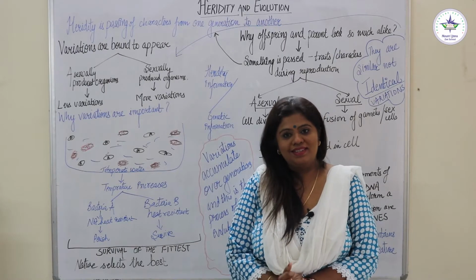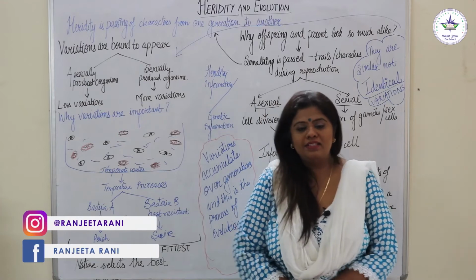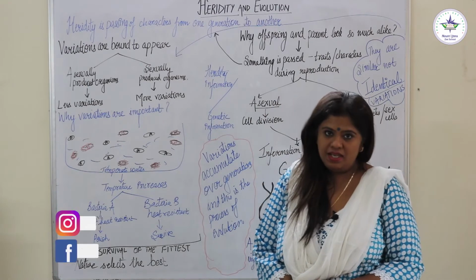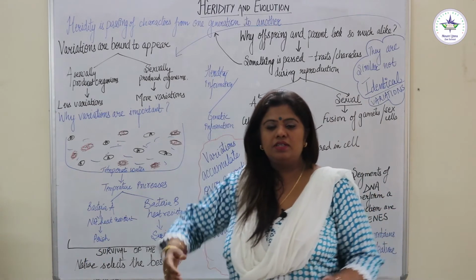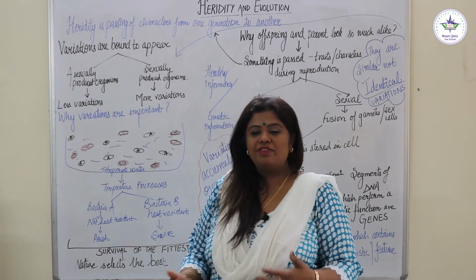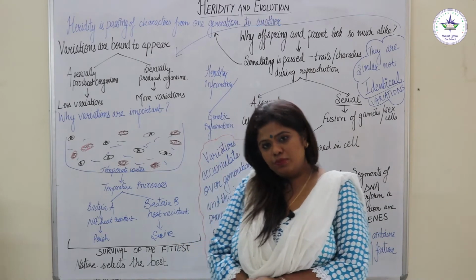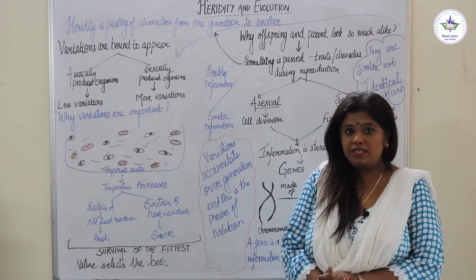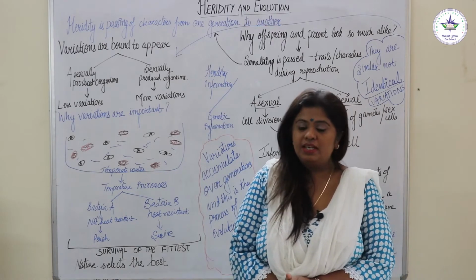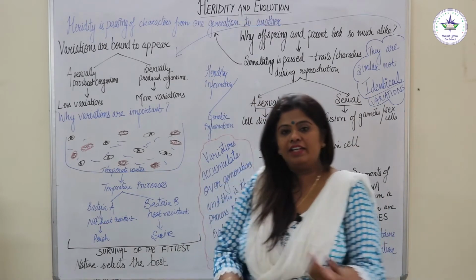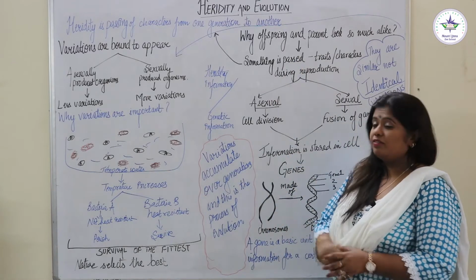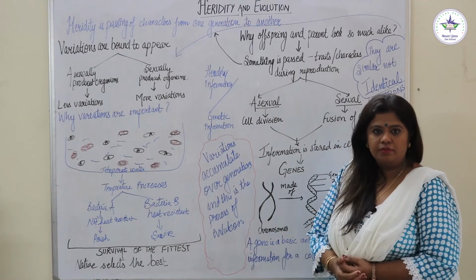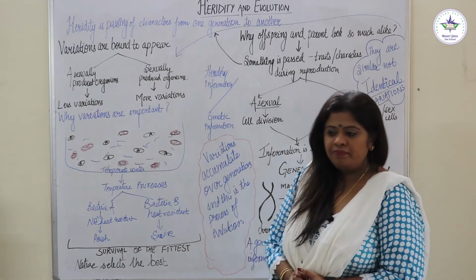Hello students. After completing the chapter Reproduction in Organisms and learning how reproduction took place and why variations were there, let's move to the next chapter, the fourth chapter of the biology of class 10th, that's Heredity and Variation. When I talk about heredity and evolution, we need to define these terms. What do you mean by heredity?